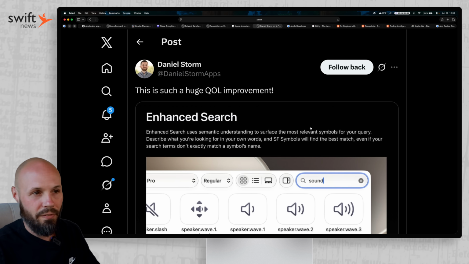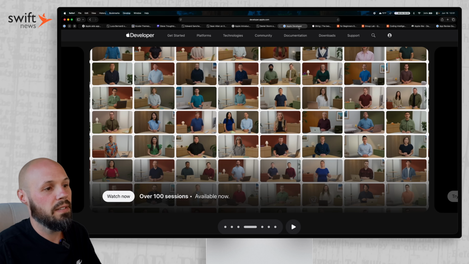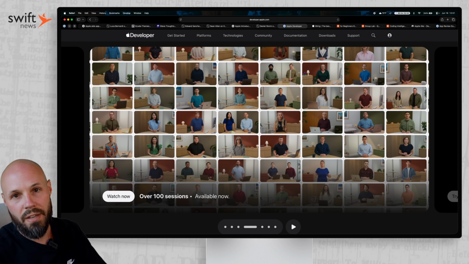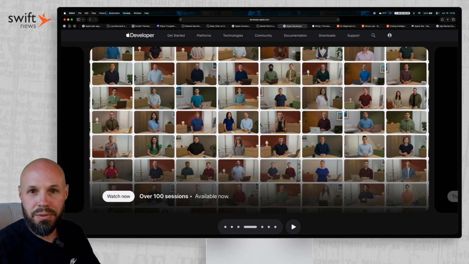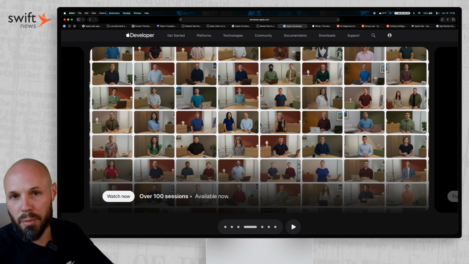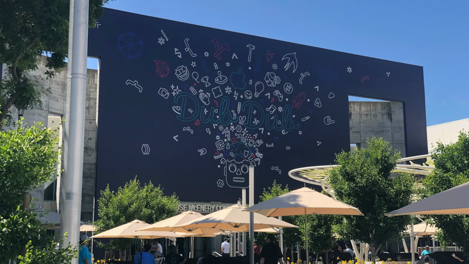And as always, one of my favorite parts about WWDC is there are over 100 sessions you can dive into all the new stuff that was announced to really get into the nitty-gritty details of them. And even though I didn't get a ticket to the official WWDC event, I was out in Cupertino all week for the first time since 2019. It's hard to believe that was 7 years ago.